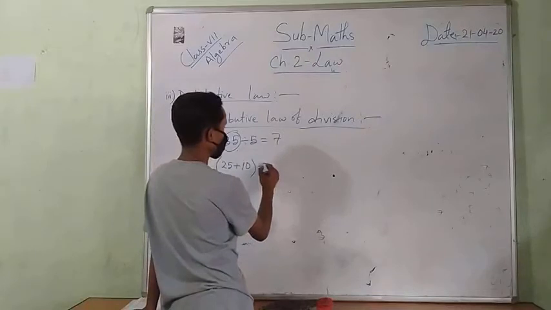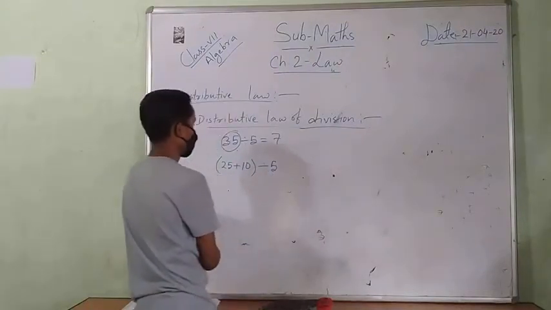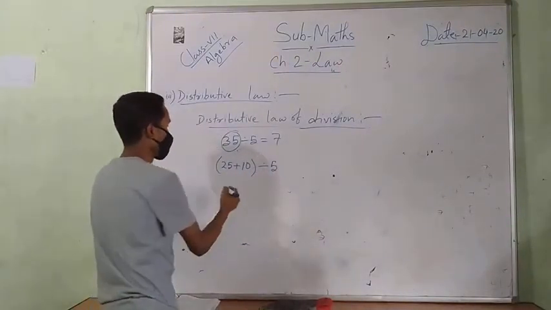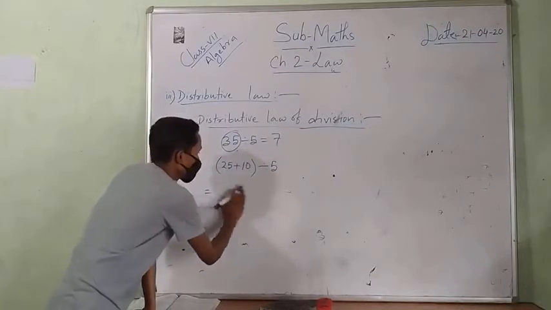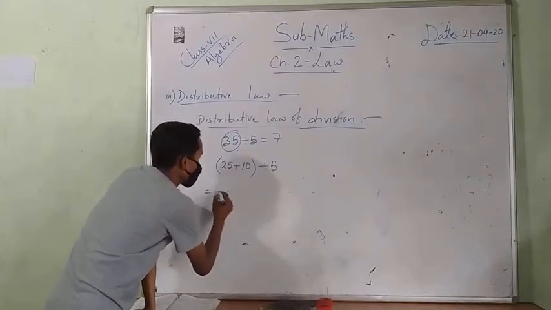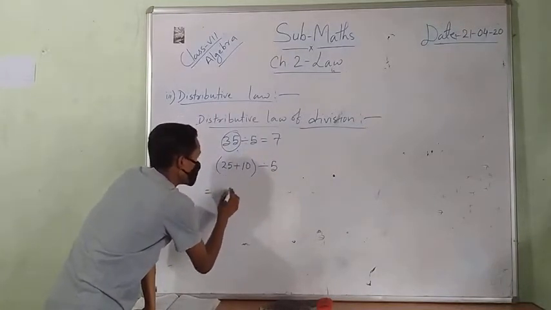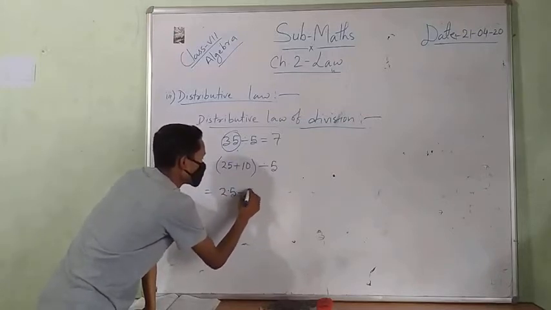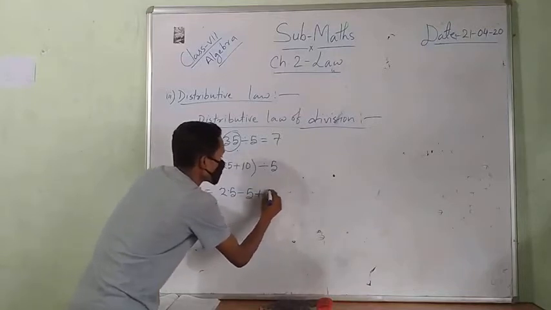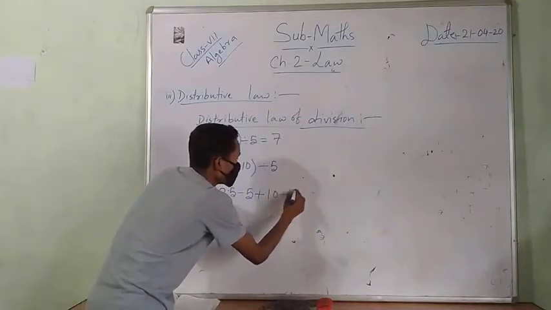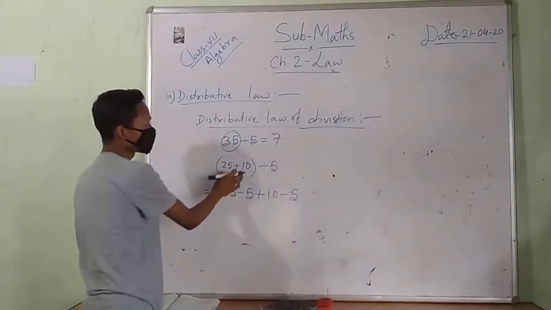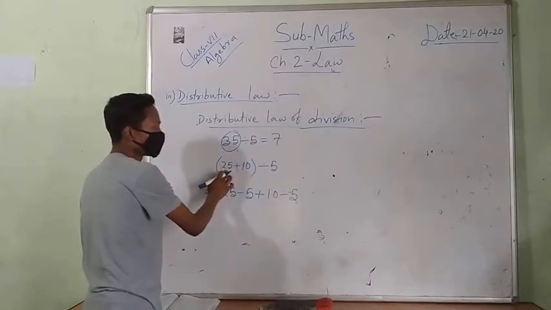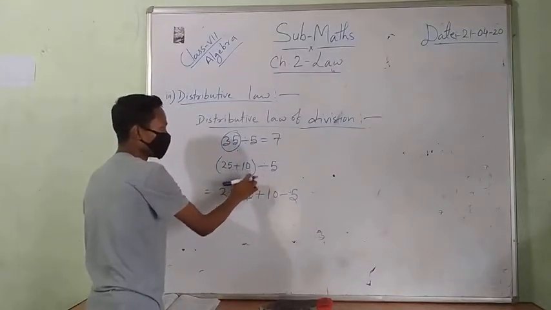Then divided by 5. Both numbers are divided by 5: 25 divided by 5 and 10 divided by 5.